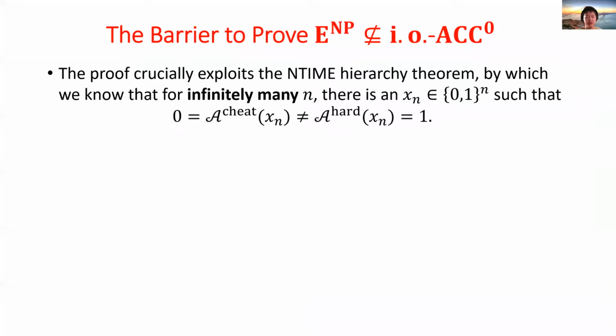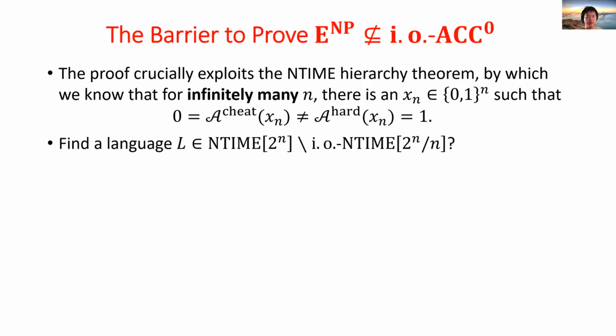Looking at the proof, it depends crucially on the NTIME hierarchy theorem. In the proof, we design and compare two algorithms, H∞ and A hard. Only by the NTIME hierarchy, we can show that there are infinitely many strings x such that H∞ of x and A hard of x do not agree. The separation is achieved by computing correct witness for A hard of x, which cannot be computed by any small ACC circuit. If we have an almost everywhere version of the NTIME hierarchy with the same parameters, then the same argument immediately yields the almost everywhere separation of E to the NP from ACC.